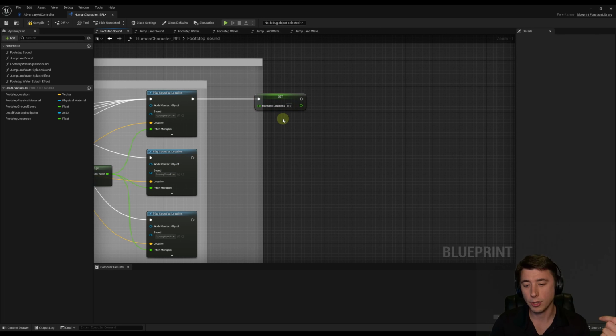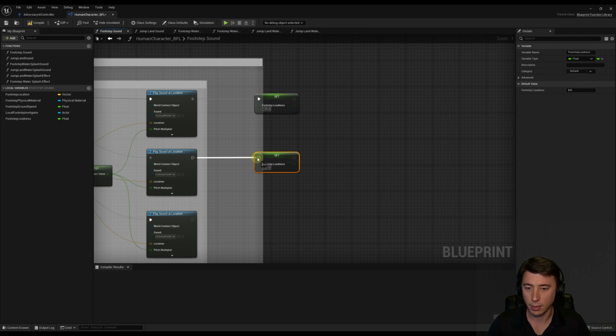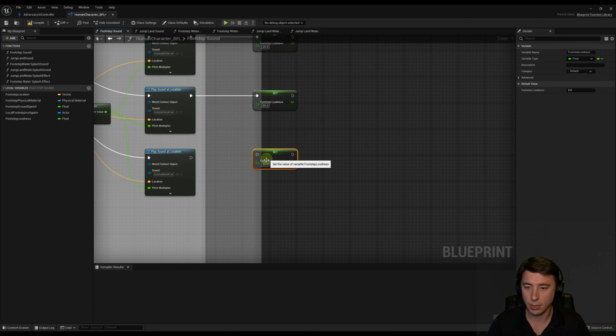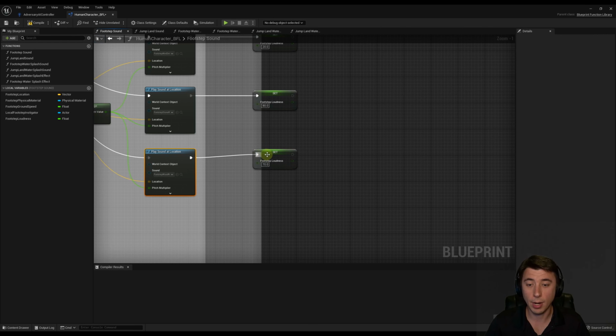And by the way, I should mention that in the description below, you can find a spreadsheet to all the different sounds that I ended up setting. So wet dirt, we're going to set this to 20. I'll duplicate this, connect it up. And for stone, this is going to be set to a much higher value. So this is going to be 80. Copy this, paste it, and for wood, it's going to be slightly lower than stone, 70. And to be honest, I'm not picking this in any scientific manner. I'm just guessing in my head how loud each of these substances would be realistically walking or running on them.